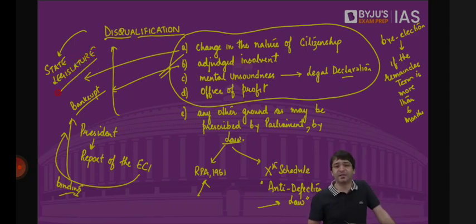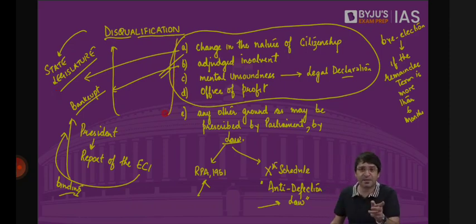State legislature in the sense, if there is a state legislature, whether legislative assembly or legislative council, MLAs or MLCs are to be elected as well. Members of legislative assembly, MLA, members of legislative council, MLC. Now, once they are elected, they should also not come under disqualification. That means these are the grounds under which an MLA or an MLC can also be disqualified.